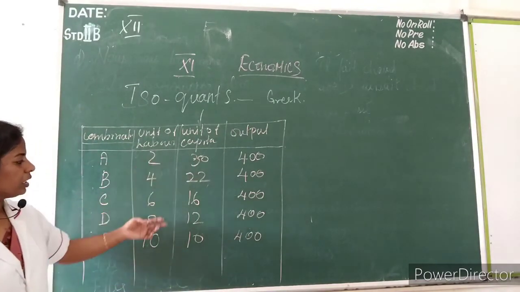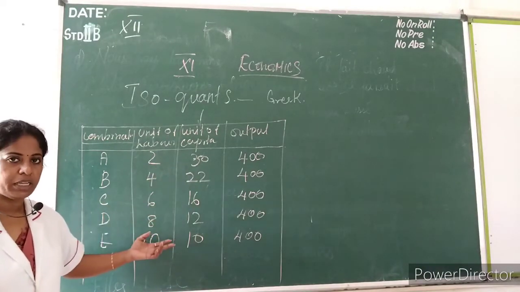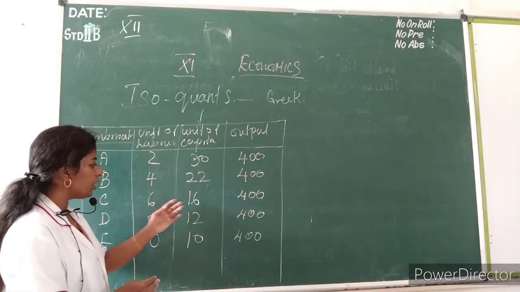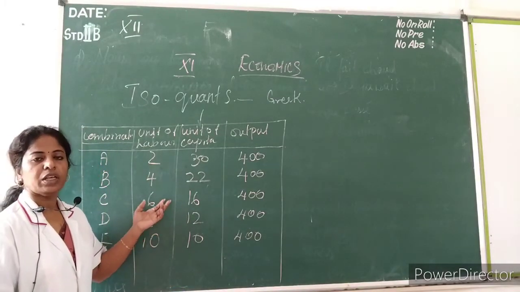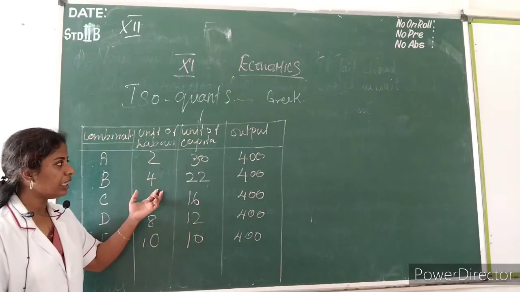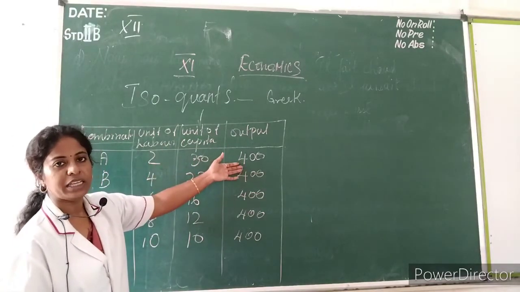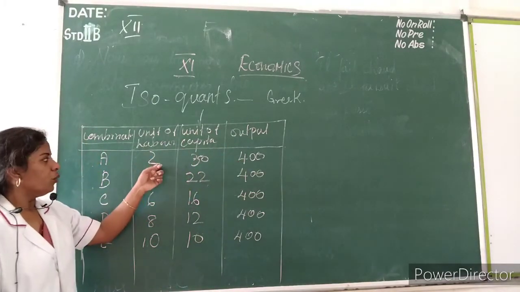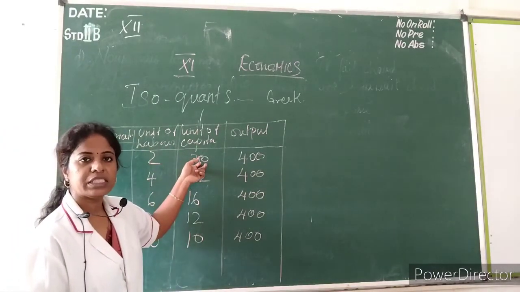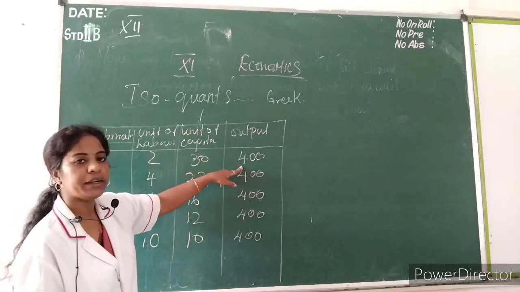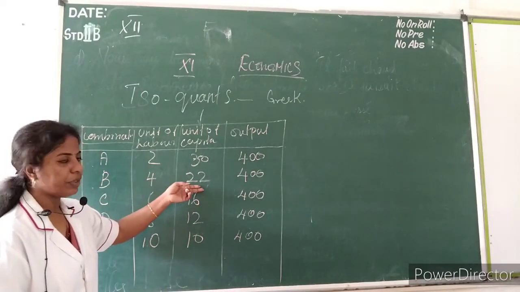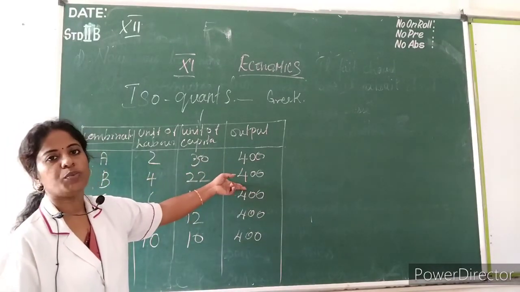But wherever we are in the combinations, the labor and capital are not equal. The combinations are different, but see the level of output is equal. When we are using 2 units of labor and 30 units of capital, we receive the same level of output, 400. When we use more labor and less capital, we receive the same level of output.